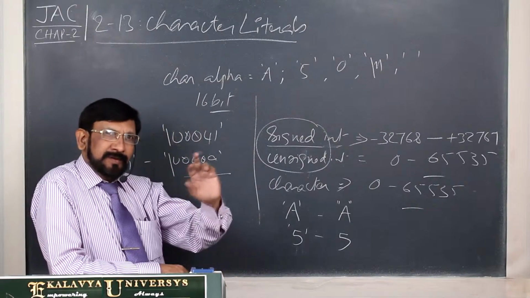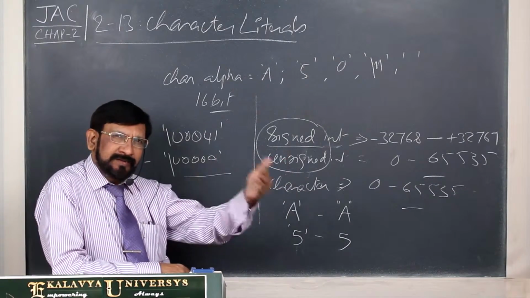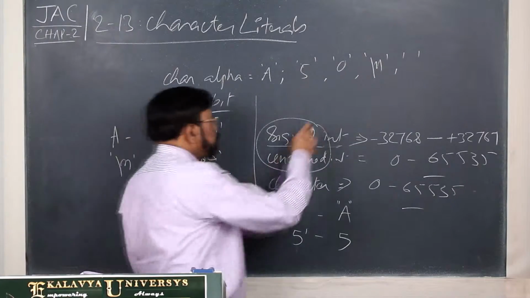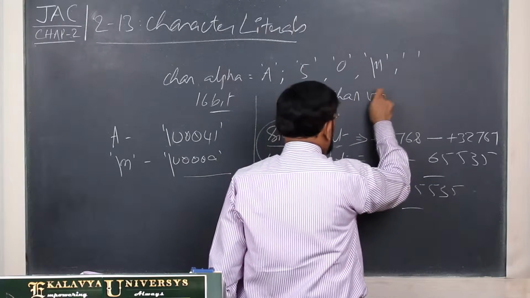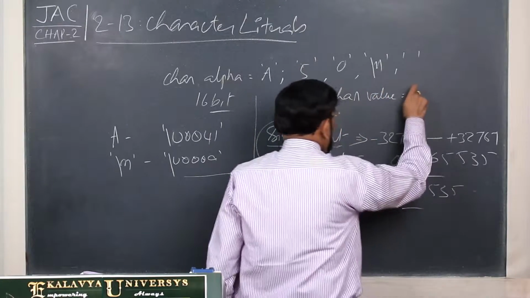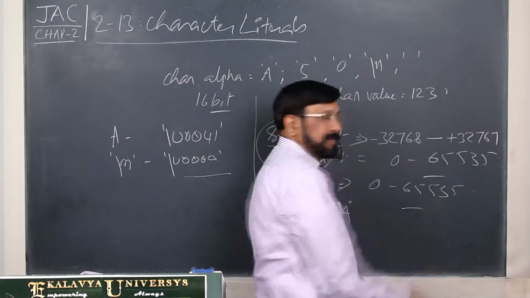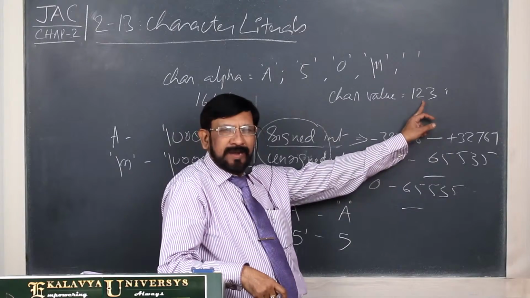Character has 2 forms. One is it deals with characters, and it also takes integer values. Now you see, char value = 123. This is valid because its range is 0 to this limit. It is valid.